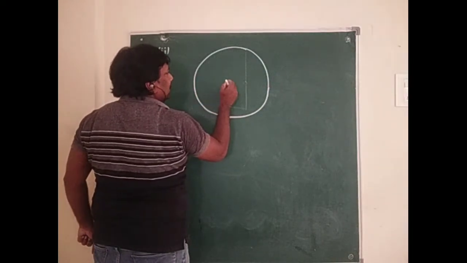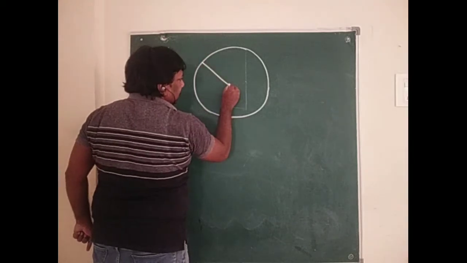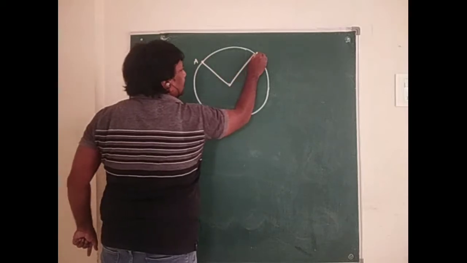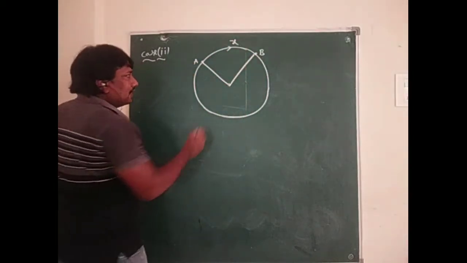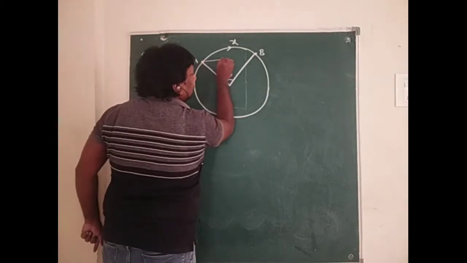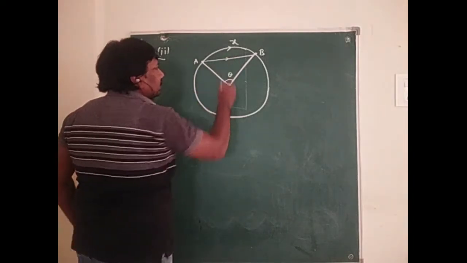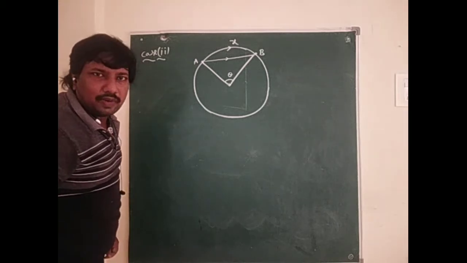So this is the circle. Here this is A, this is B, its arc length is x, subtending an angle theta. So in this situation we can find out the distance and displacement.